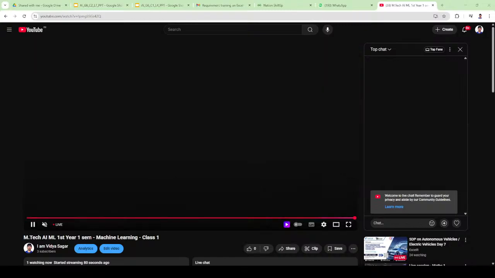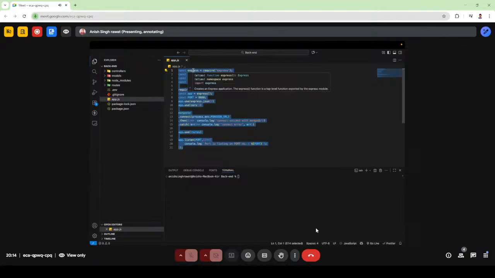Within a single language you write a lot of code, but a framework or library provides you built-in functionality, built-in code, so that you don't need to write much code. It saves your time and your logic. Now, same way, Express.js is a framework of Node.js.